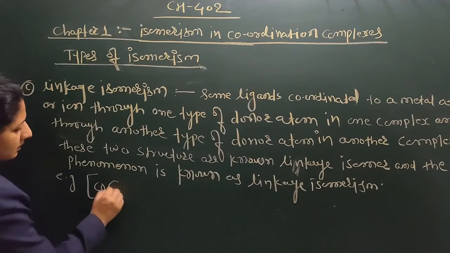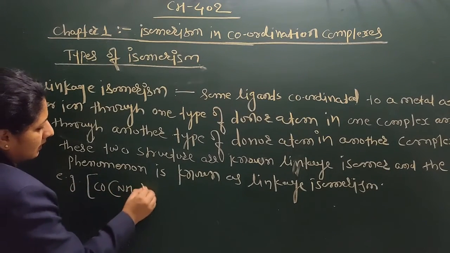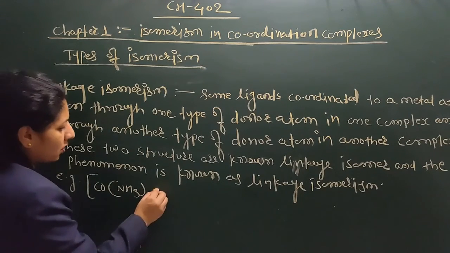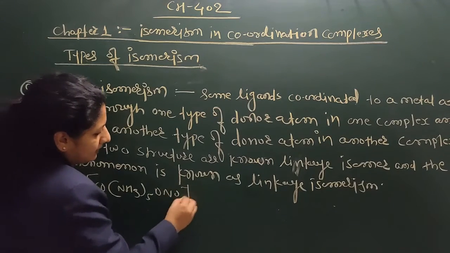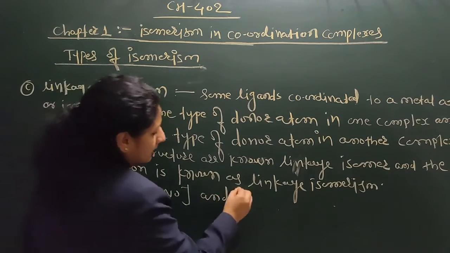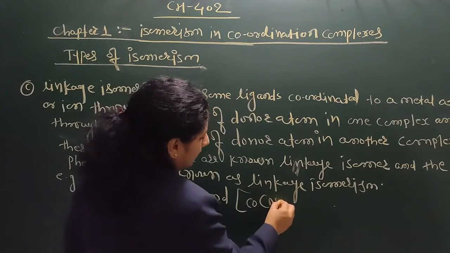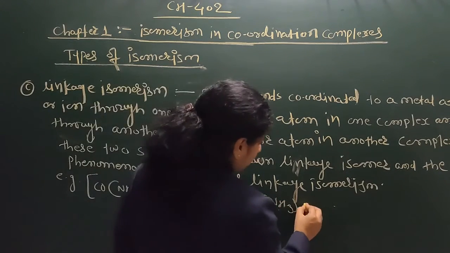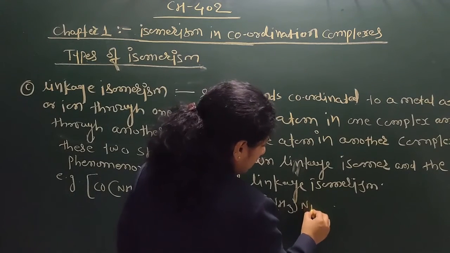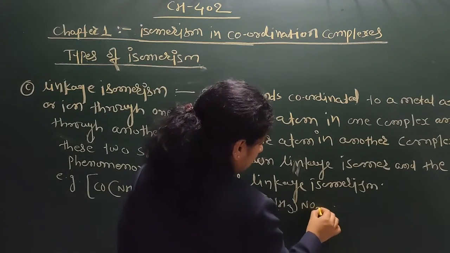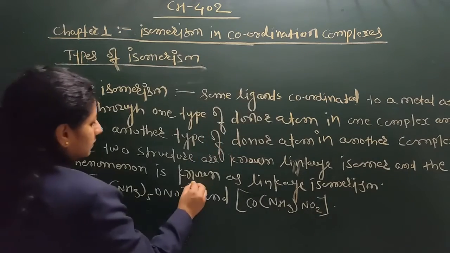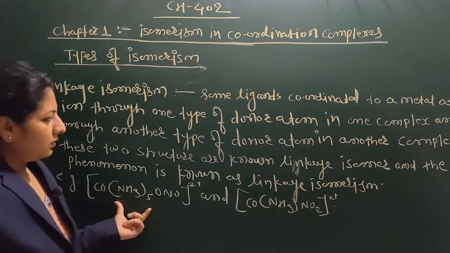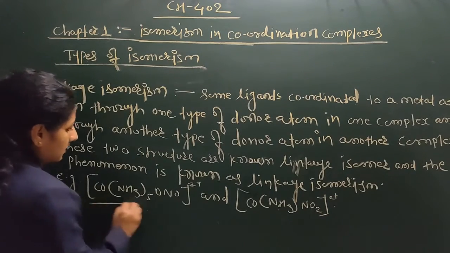For example, here the complex is a pentaamminenitrito cobalt complex, and the same one here, pentaamminenitrito.